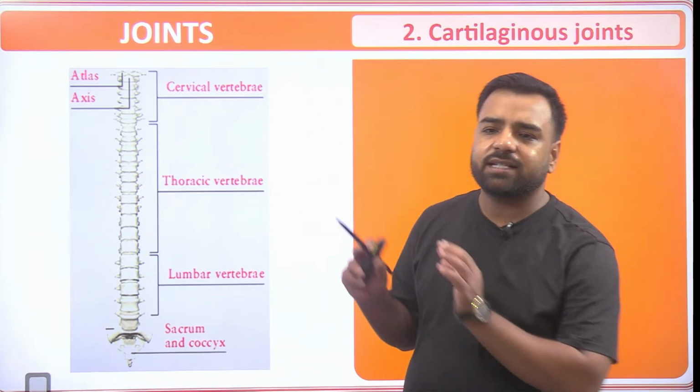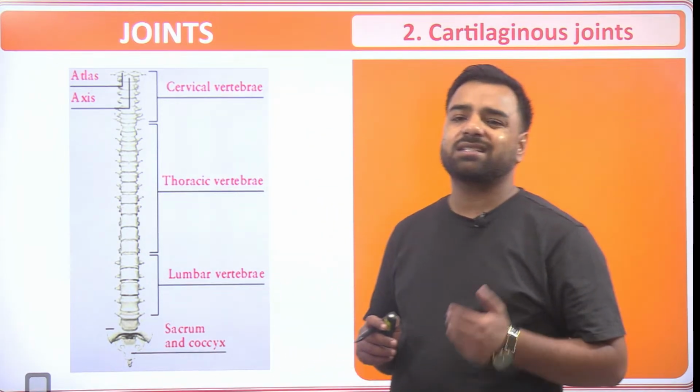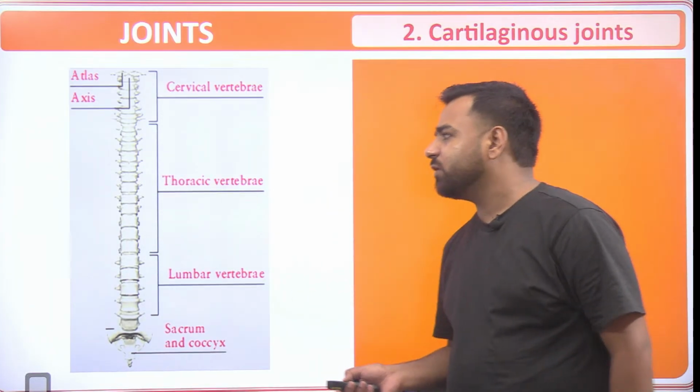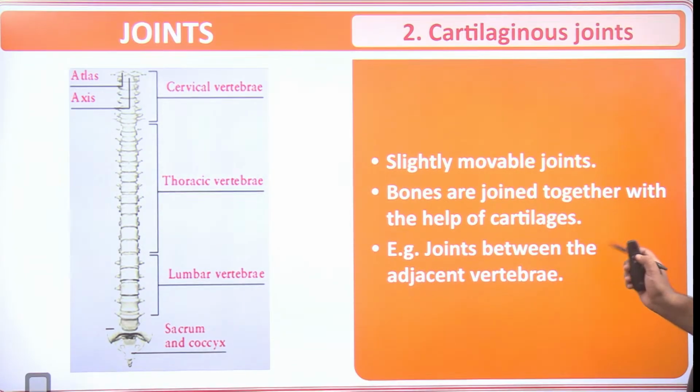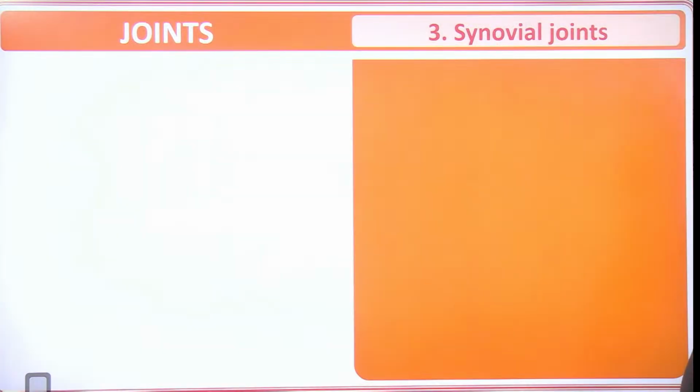So yes, these cartilaginous joints are the ones which are slightly movable, where you can link it with your vertebral column. So they are slightly movable joints. Bones are joined together with the help of cartilages. Joints between the adjacent vertebrae are its example.